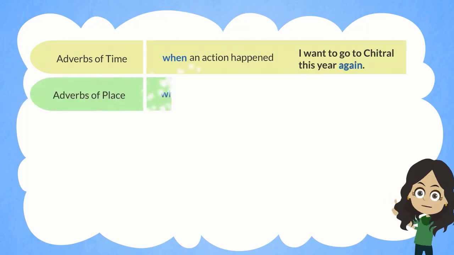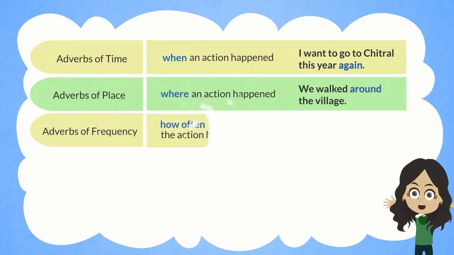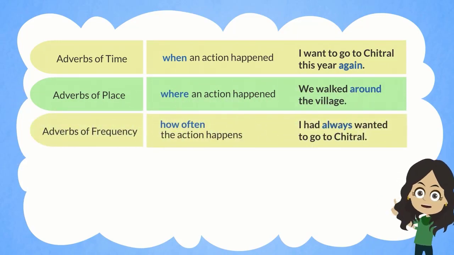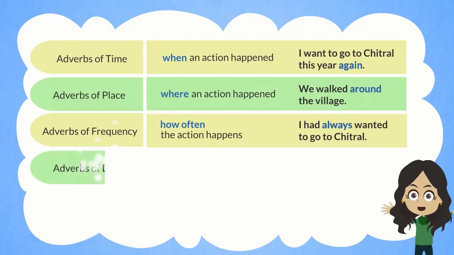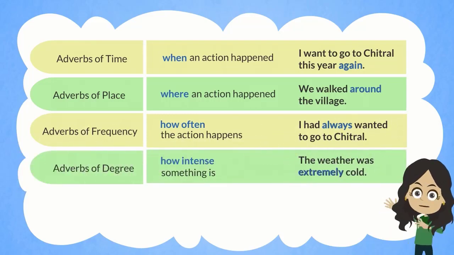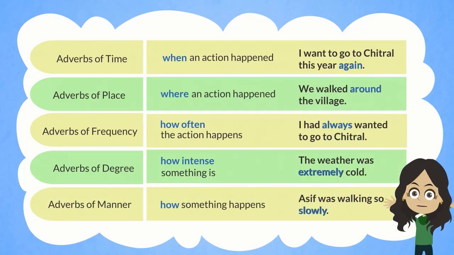Adverbs of place tell us where an action happened. Adverbs of frequency show us how often the action happens. Adverbs of degree allow us to explain the intensity of something. Adverbs of manner describe how something happens.